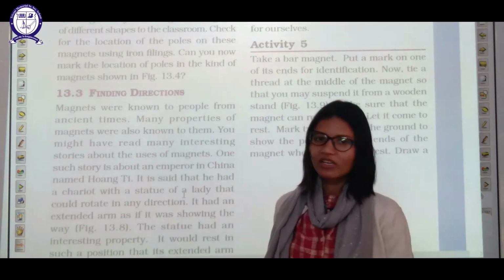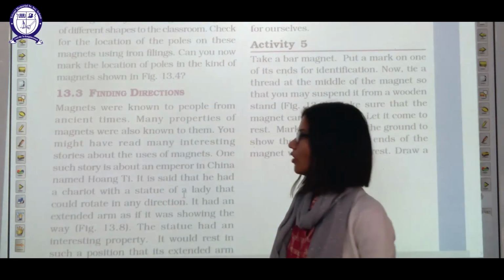Now, finding direction. We can use a magnet for finding directions also. How? Let us study.